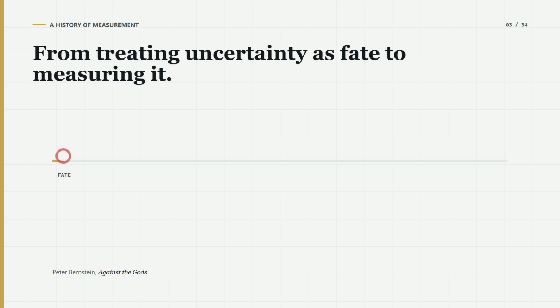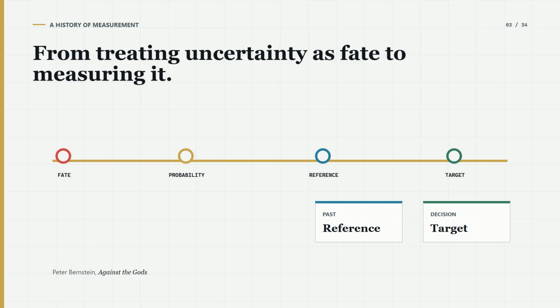Peter Bernstein's history of risk, Against the Gods, describes the long shift from treating uncertainty as fate to measuring it with probability. That achievement changed insurance, science, engineering, and finance. It also created a temptation to give every uncertain future a precise number. The useful boundary is not between numbers and intuition, it is between a reference process and a target process.